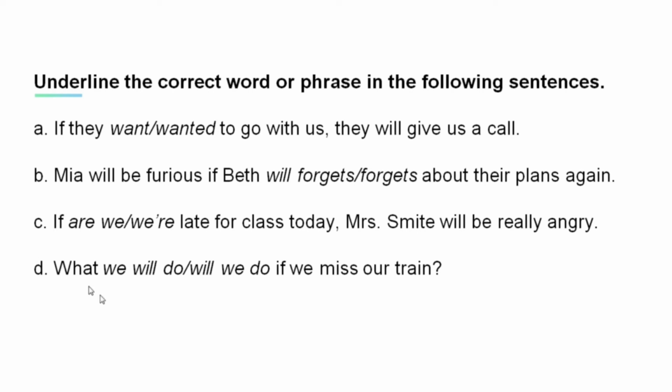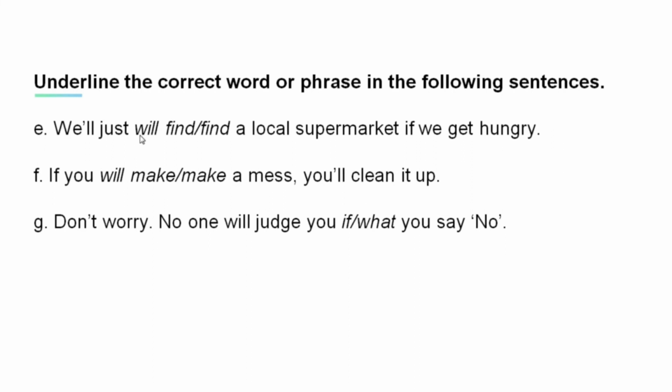D. What we will we do if we miss our train? E. We'll find a local supermarket if we get hungry. F. If you will make a mess, you'll clean it up.